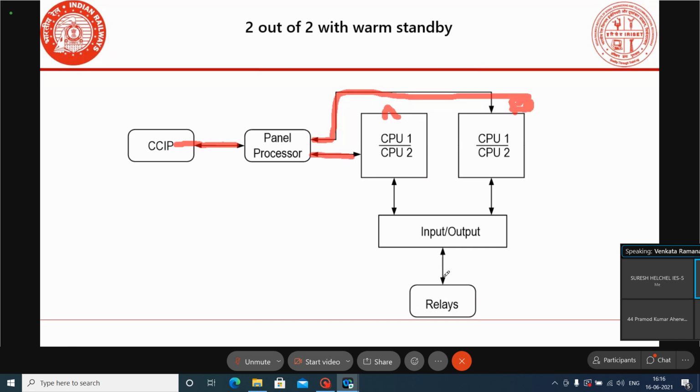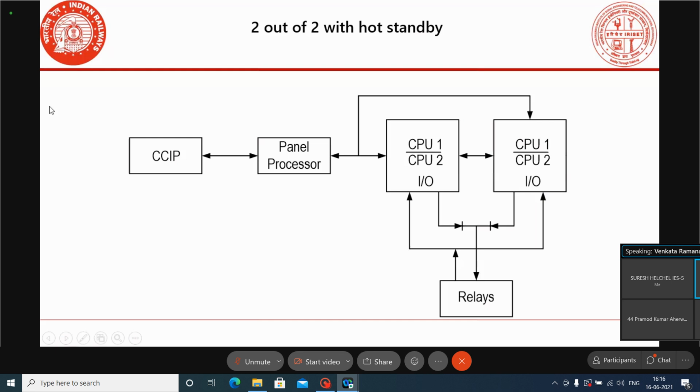Inputs are also connected to A system as well as B system. Within one system we have two processors, processor 1 and processor 2, only to make the system fail-safe. Here they have gone for redundancy in the processor only. This is the diagram.